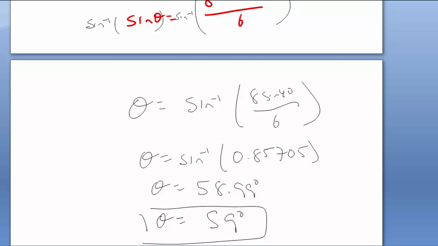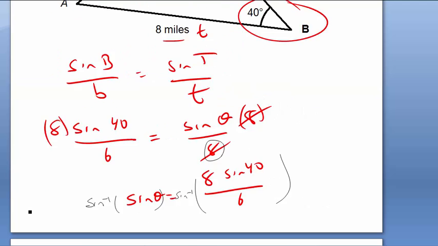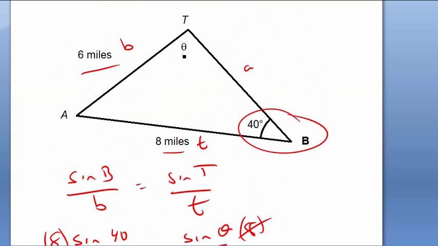Big line around it. Now let's go see if it looks reasonable, 59 degrees. So I come back up here, this is 59 degrees, that's what we worked it out as. This was a small angle 40, and it gave a small number 6. This one's a bigger angle 59, and gave a bigger side 8. Seems reasonable, and it's in the right context.